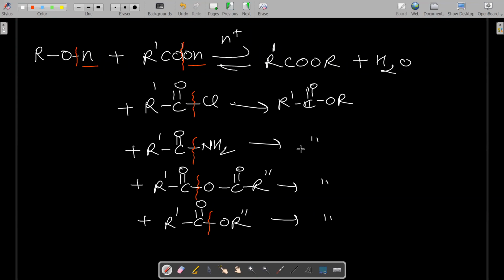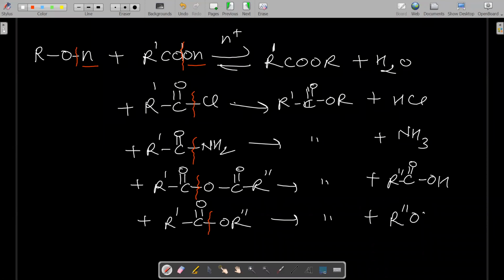Okay. So you are getting the same product everywhere, but the byproduct here is HCl. Here ammonia, here acid, but a different type of acid, OH. Here we are getting carboxylic acid. And last we are getting R double dash OH.